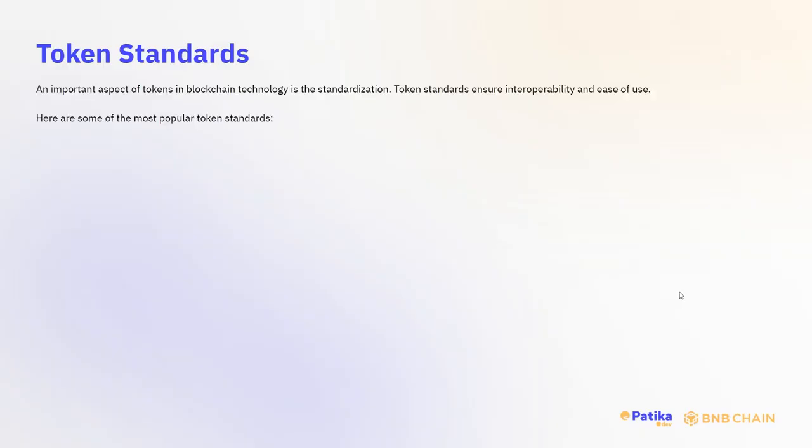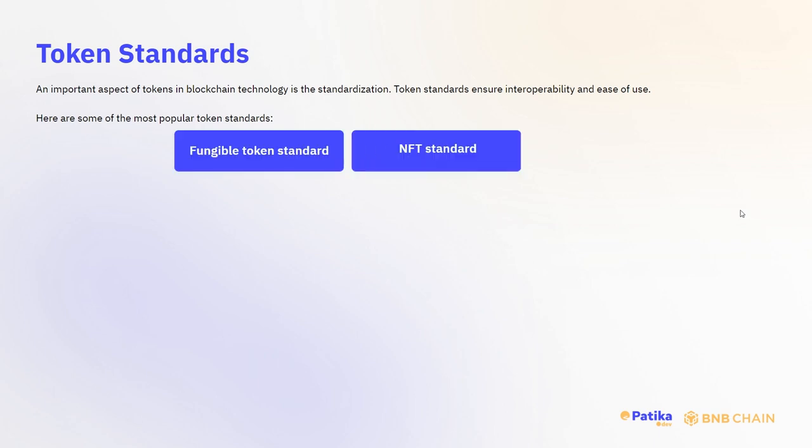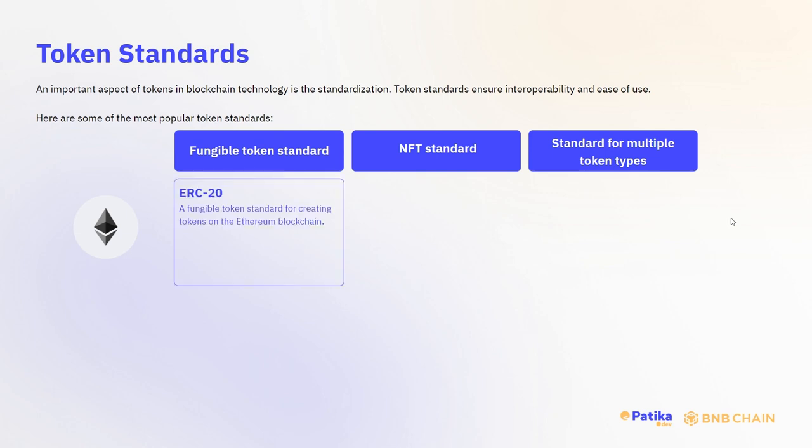Token standards. An important aspect of tokens in blockchain technology is the standardization. Token standards ensure interoperability and ease of use. We'll see fungible token standards, NFT standards, and a standard for multiple token types. Let us see some of them for Ethereum. ERC-20 is a fungible token standard for creating tokens on the Ethereum blockchain.